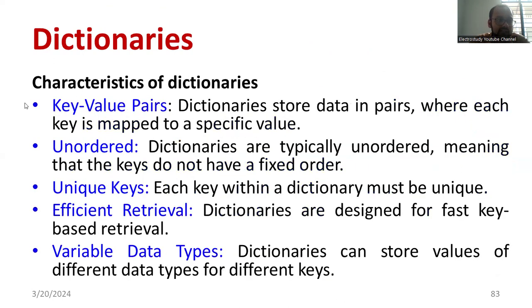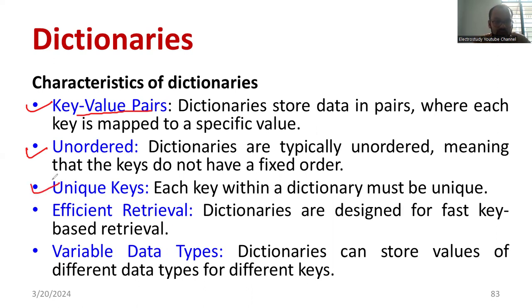Now, what are the important characteristics of dictionaries? They are as follows. First, key value: dictionary data is stored in the form of key value pairs, so a specific mapping will be there. It is unordered, which means the keys do not have any fixed order. You can arrange them for your own convenience.